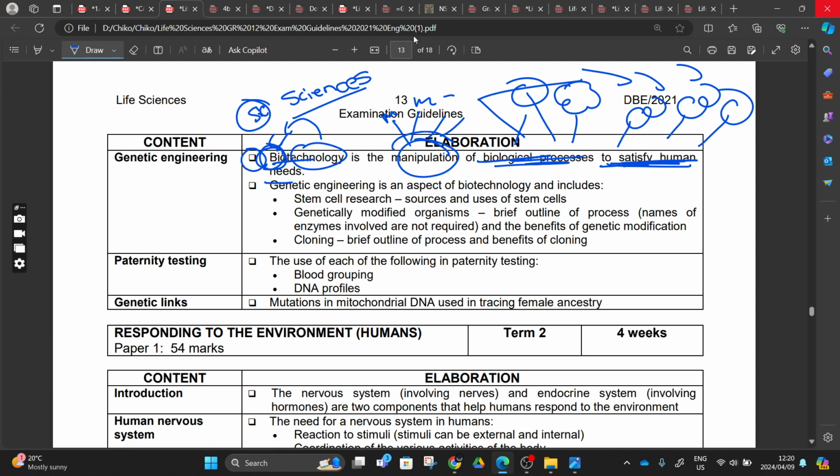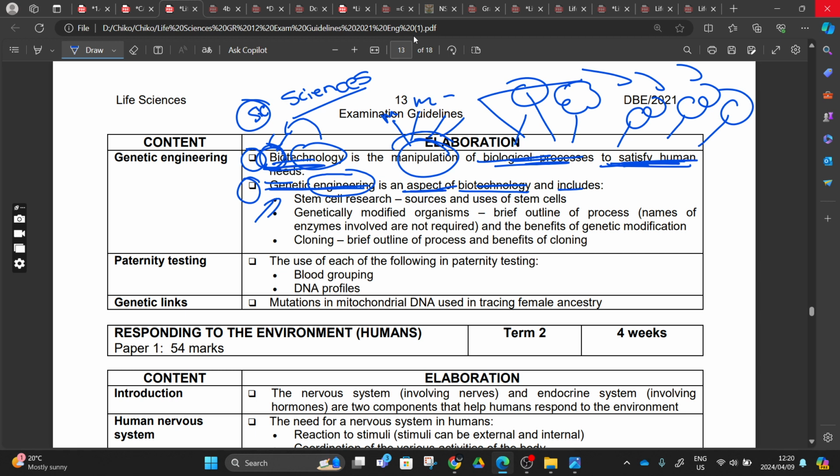We also said that biotechnology is the tree, and then we have branches. One branch is genetic engineering, which they say is an aspect of biotechnology. Genetic engineering is engineering taking place at the genetic level.